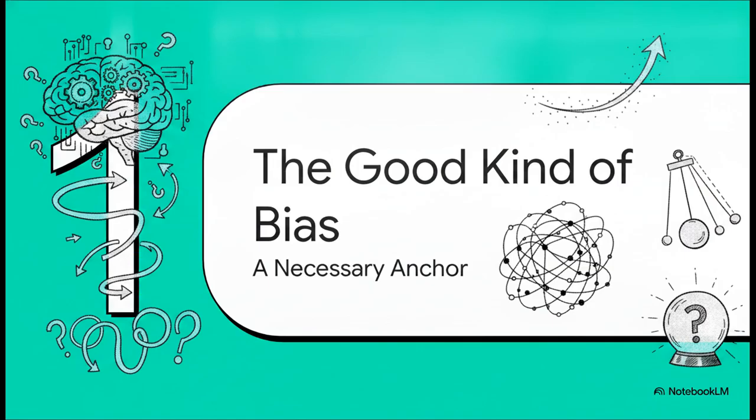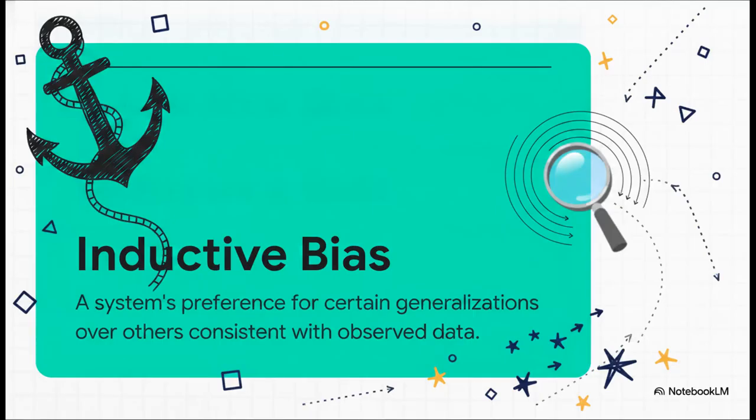All right, section 1. The good kind of bias, a necessary anchor. You know, when most people think of machine learning, they immediately picture hard maths, incredibly rigid rules, just perfect calculations. But the reality? The model development process actually requires a shockingly heavy dose of guesswork and intuition. There are no hard and fast rules for predicting the future.